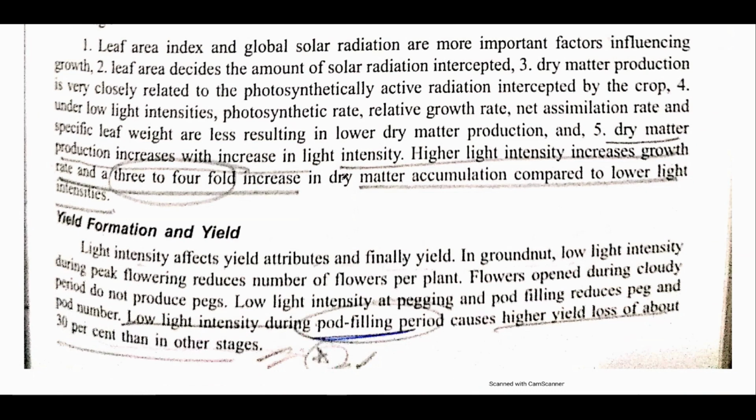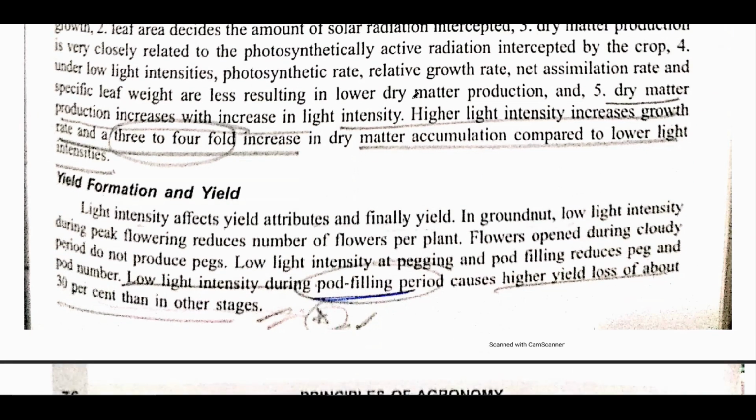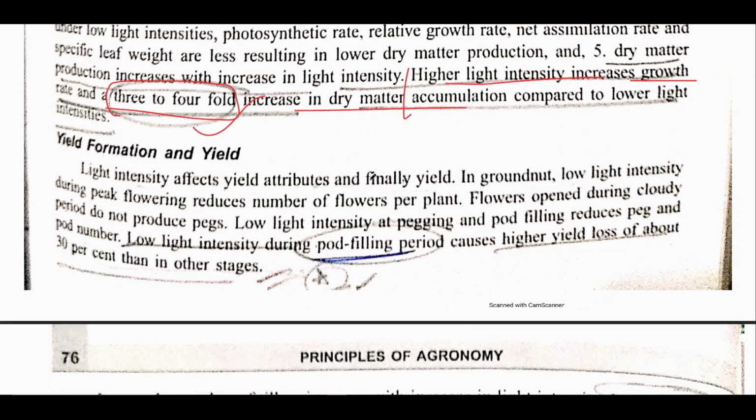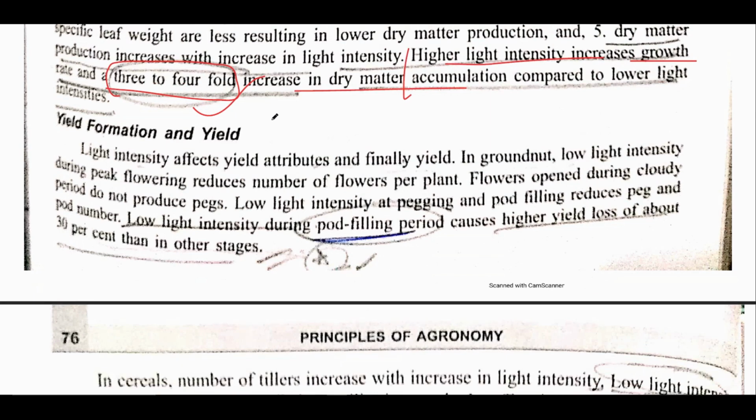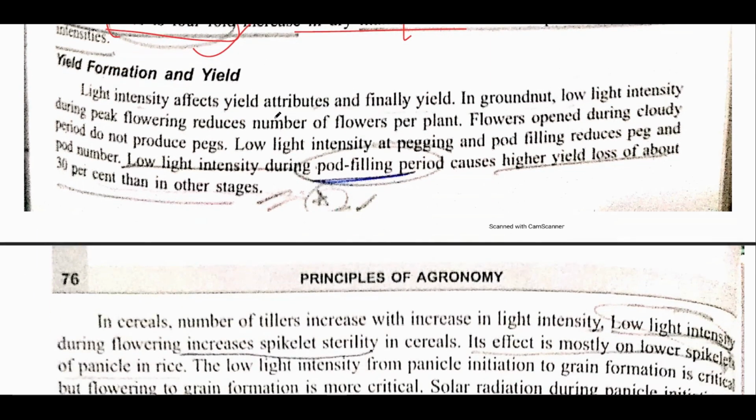Now the important part is that at higher light intensity there would be an increase in growth rate by 3 to 4 folds in dry matter accumulation compared to low light intensities. Means at high light intensity there would be an increase in dry matter production by 3 to 4 folds. This is just basic, this would not be asked.